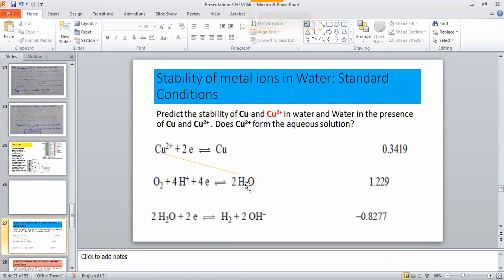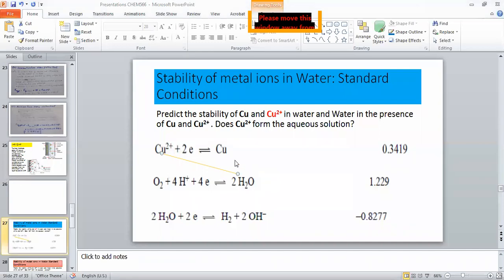One is the spontaneous, the other one is the non-spontaneous, as we have discussed before. So this is the only option. That means all the cations, or all the oxidized forms which are written on the left hand side of the half cell, must be considered with this half cell of the water. Now we are going to conclude over here. Is it really going to react with the water or not? What would be your answer?